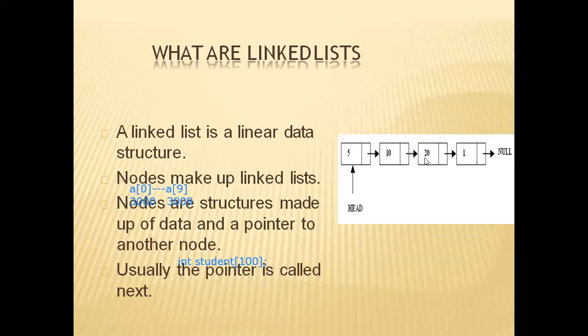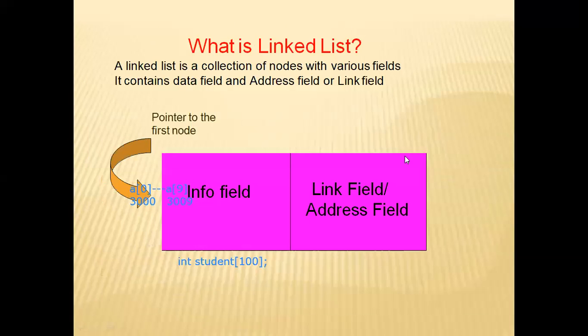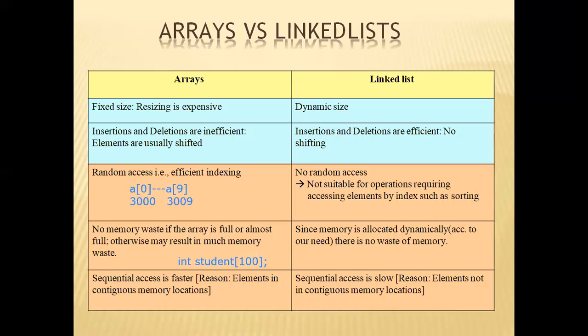For example, I want to increase the linked list by one more element, adding 20 to the list. So I will search the whole memory. Say location 3015 is empty. I will create a node there, store the value 20, and take that address and store it in the address part of the previous node, that is 10. You can see here. So adding nodes in the linked list is done dynamically, and there will be no wastage of memory.